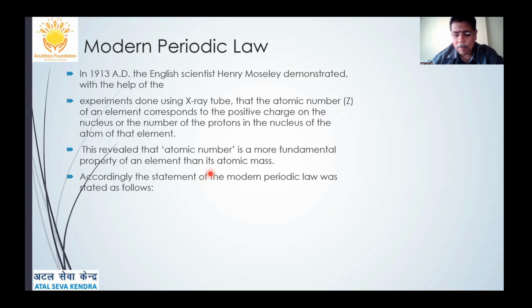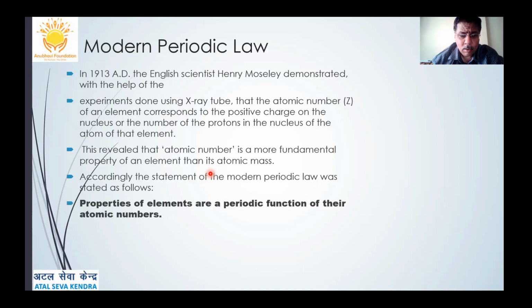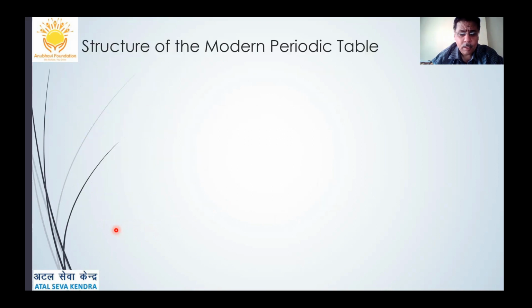And he said that we should classify the elements based on atomic number rather than atomic masses. And he put forward the modern periodic law, which is: properties of elements are periodic functions of their atomic numbers. Very important. Properties of elements are periodic functions of the atomic numbers. Again, the modern periodic law is an important statement, so state the modern periodic law in the board exams. A very, very, very important question.